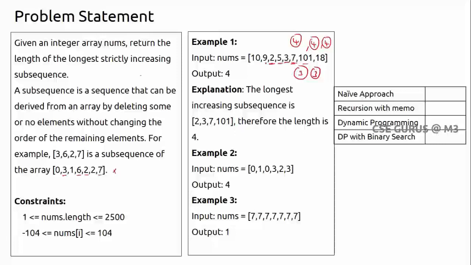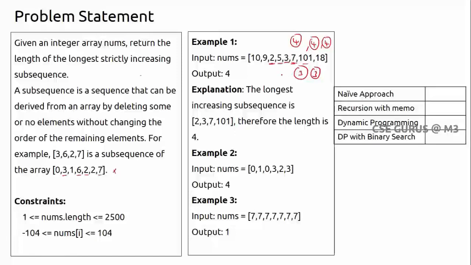Like this you can consider. Of course I can take 10, 101, one more subsequence. 10 and 18, I can take 9 and 101. Yes, 9, 18 also I can take. I cannot take 9, 101 and 18. Here it's not increasing, it is decreasing. So like this you have subsequences.